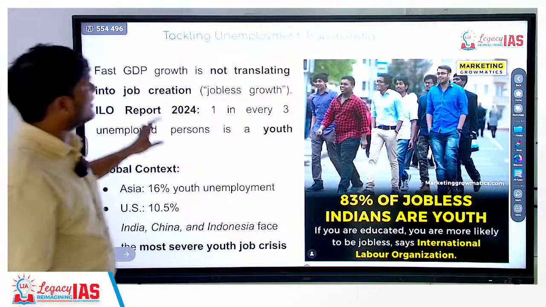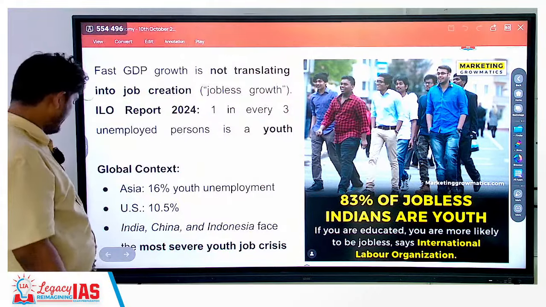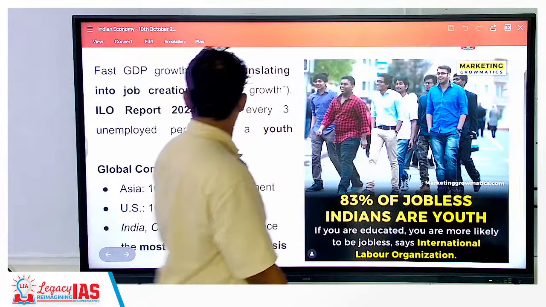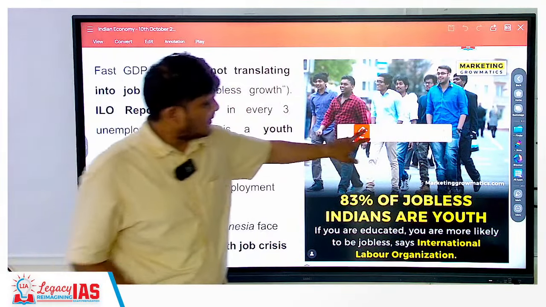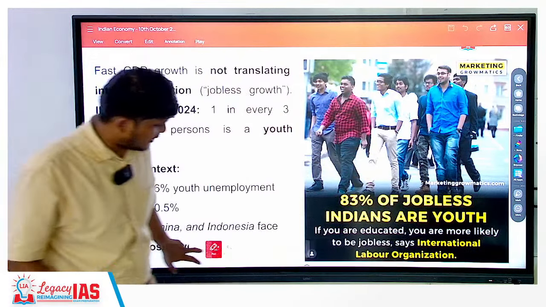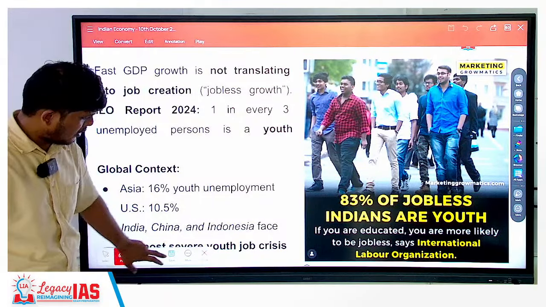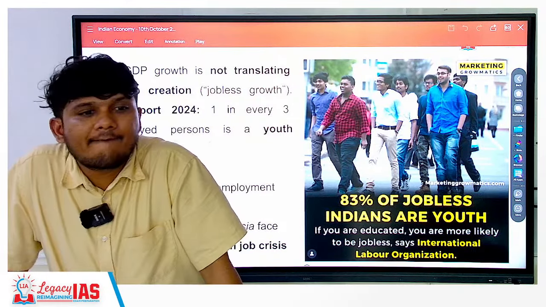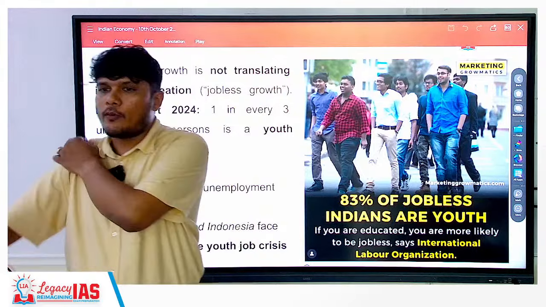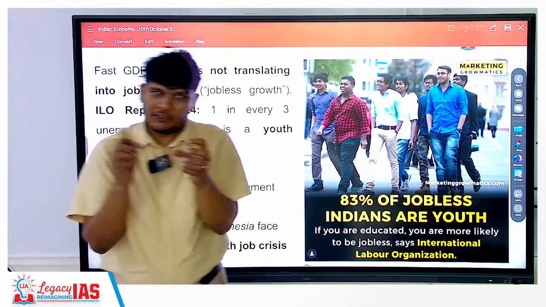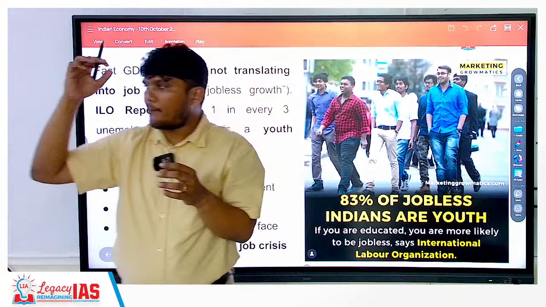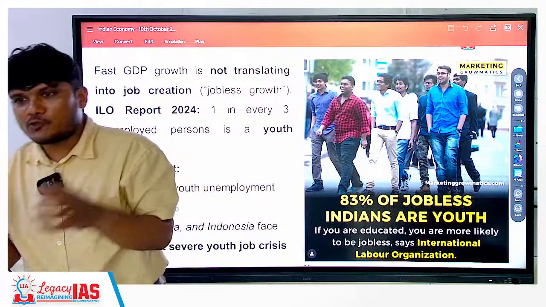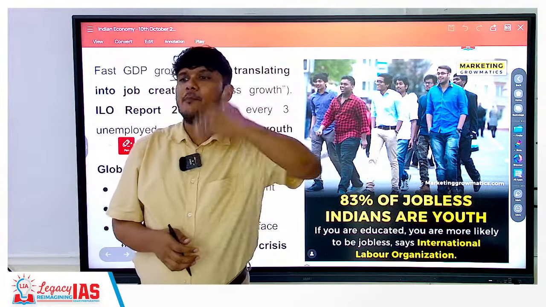Next is tackling the unemployment trap in India. So this jobless growth, which has been in the news a few years back, UPSC has also asked a question based on jobless growth. Okay? What is jobless growth? Jobless growth is a scenario wherein the country's GDP is growing, but the employment is not growing proportionately. Proportionately does not mean at the same rate, but at a proportionate rate.